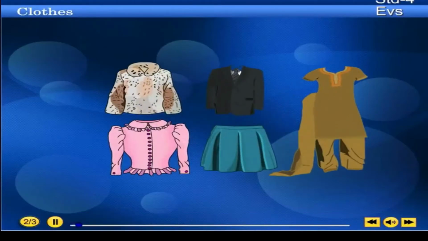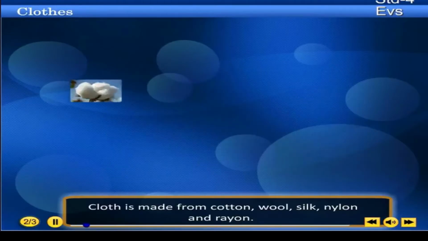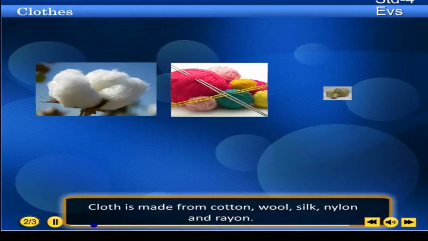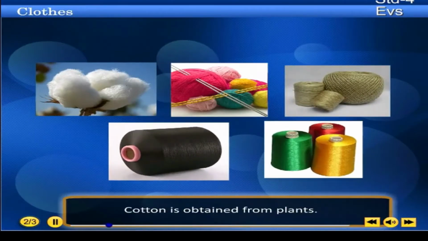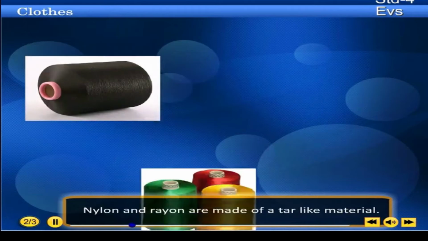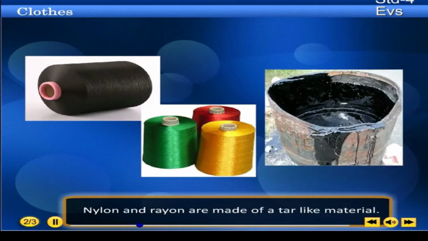Cloth is made from cotton, wool, silk, nylon and rayon. Cotton is obtained from plants. Silk comes from the silkworm, and wool from furry animals. Nylon and rayon are made of a tar-like material.